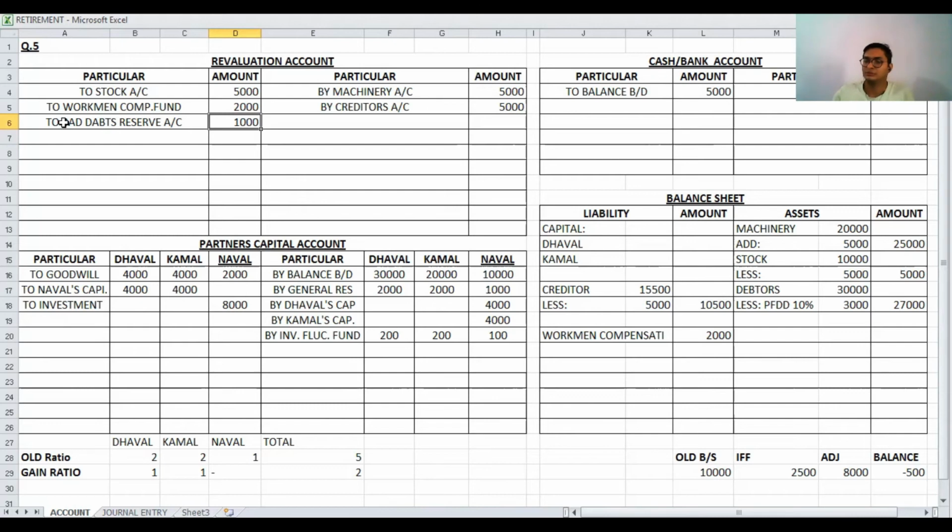Now step number 4, transfer old balances from old balance sheet to new balance sheet.